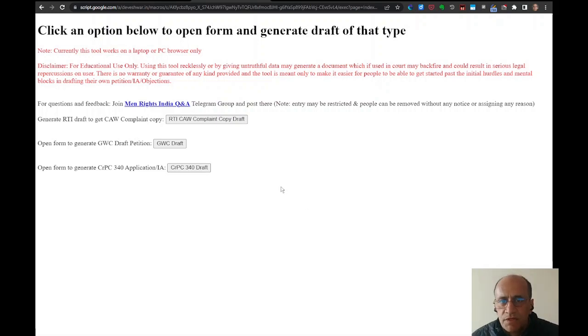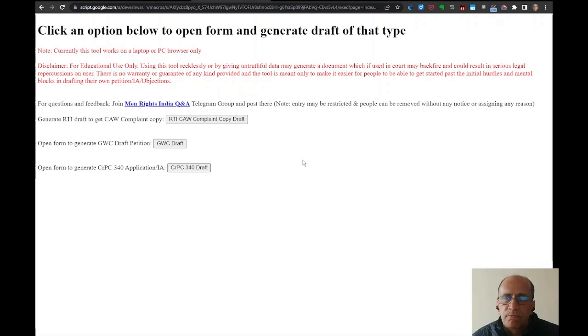Okay, in this video, I will discuss the online generator tool for automatic draft generation, which I have created. And this tool is available at this link. And this is a very long link. It can't be copied easily. So this link is shared on Telegram group, and I will also share it on the website itself so that people can directly find this tool.